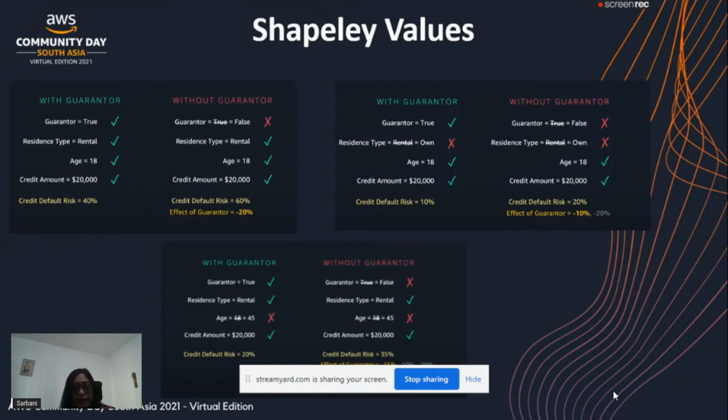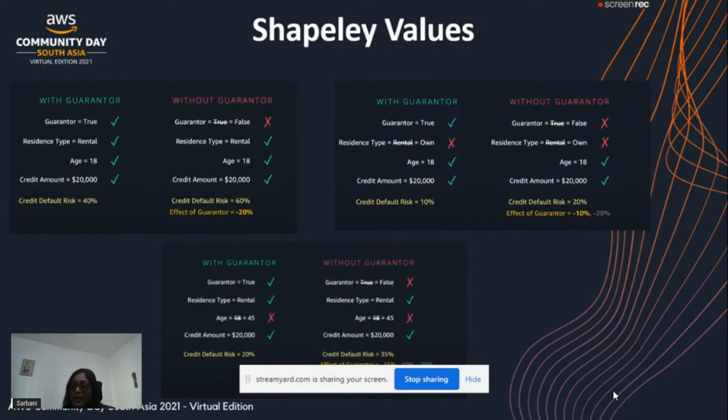With guarantor, again without guarantor, second picture. Here we can see guarantor is again true in the first model. Then we are going to pick up another feature, the residence type. The first value was own. Instead of rental, now we are going to change the ownership. As the ownership is changed here, we'll see there is an impact on the credit default risk.